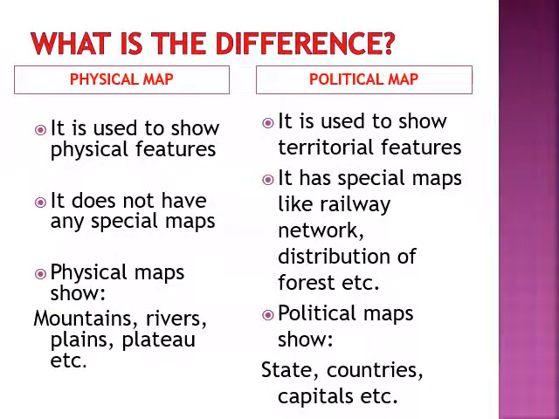Now what is the difference between a physical map and a political map? A physical map is used to show physical features. A political map is used to show territorial features. A physical map does not have any special maps, whereas a political map has special maps such as railway network, distribution of forest, etc. Physical maps show mountains, rivers, plains, plateaus, whereas political maps show states, countries and their capitals.